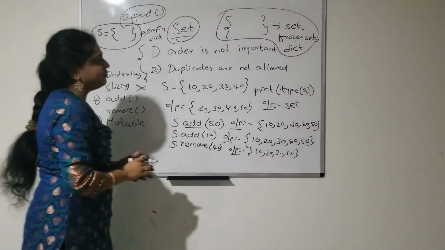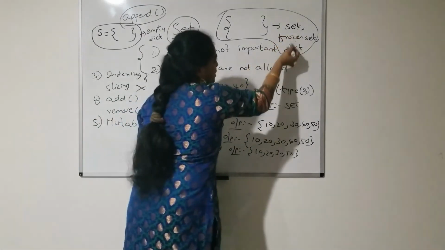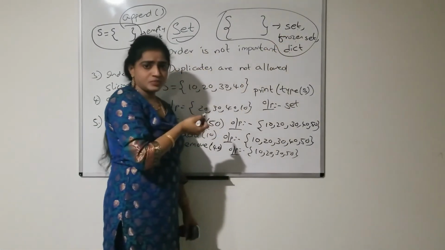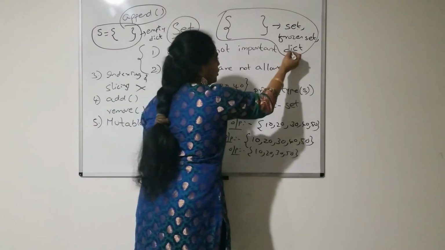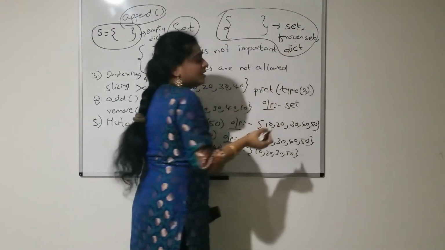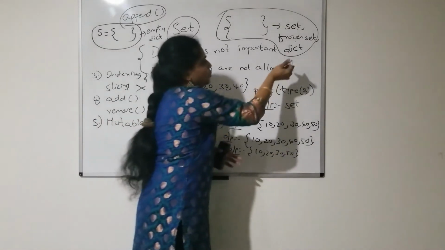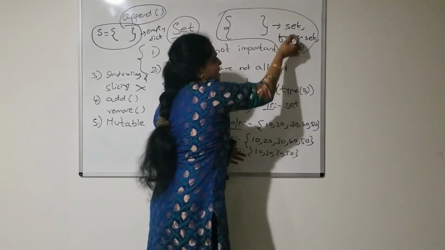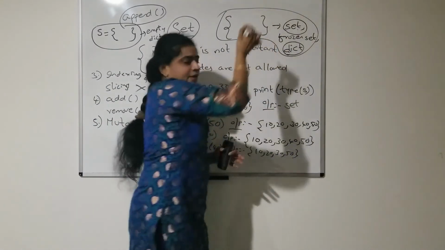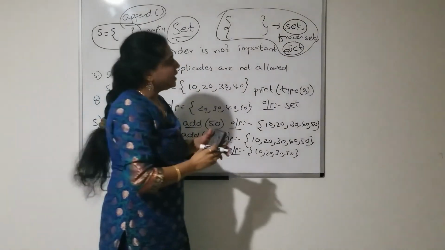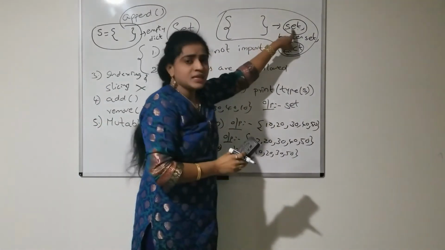Because if you consider these two data types, while doing programs, Python developers mostly use the dict data type. Set will be used rarely. Comparatively with dict, set is not used that much.